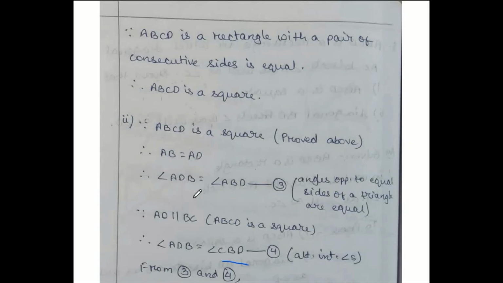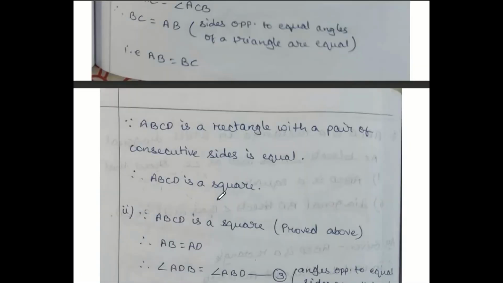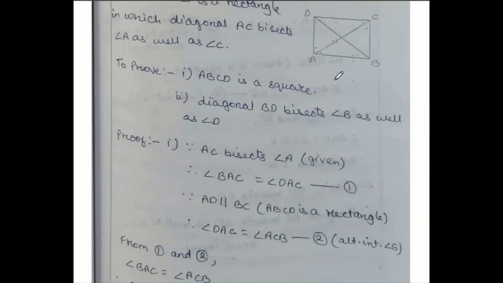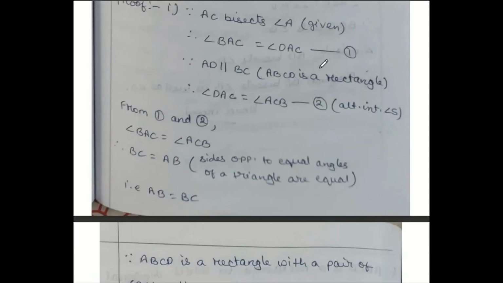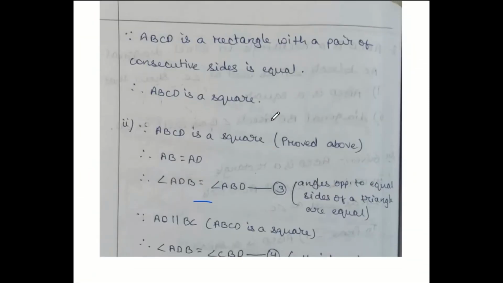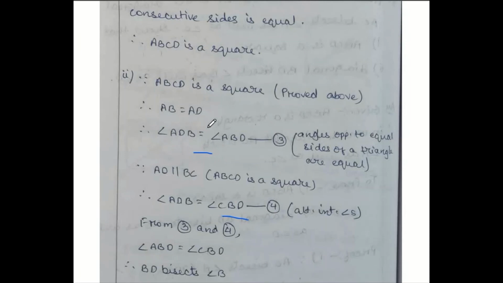So please check from the sketch once. Since AB and AD are both equal, AB opposite this angle and AD opposite this angle are also equal. Now, since these two lines are parallel, this angle and this angle are already the same. When these two angles are equal, that means BD is bisecting angle B. That's the motive here. So, since this is a square, AB and AD are both equal, then these two angles are also equal. Number 3.